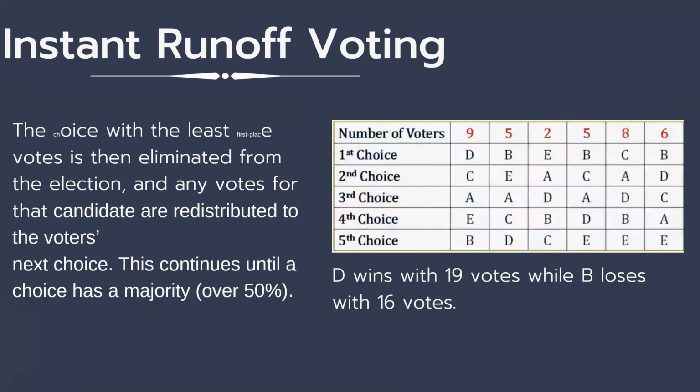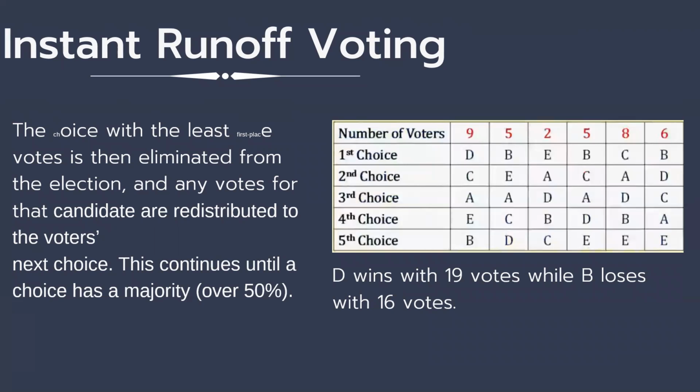And the second candidate with the lowest first choice votes will be candidate E. So the two votes will go to candidate D, as it is the third choice for the two voters. So as of now, candidate D has 11 votes.